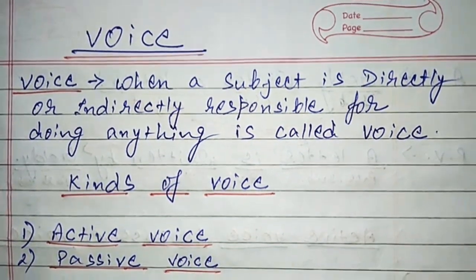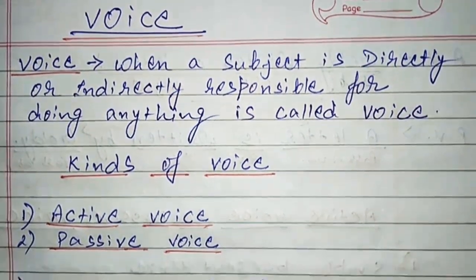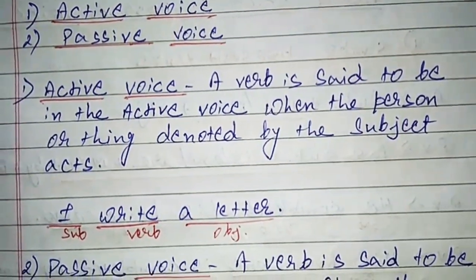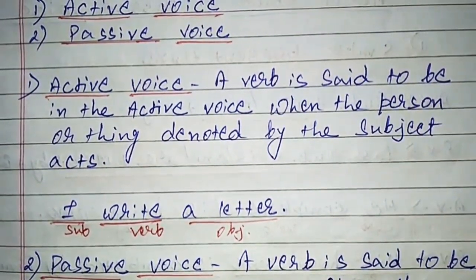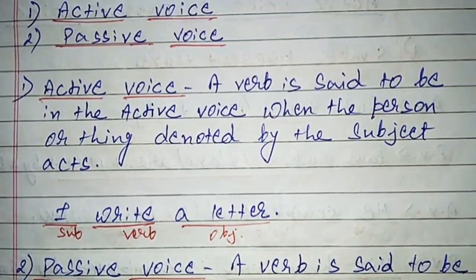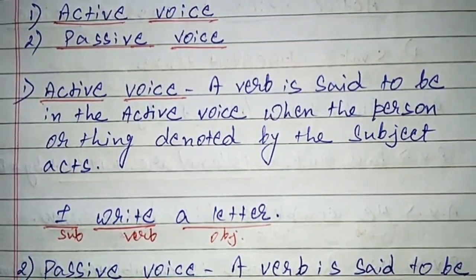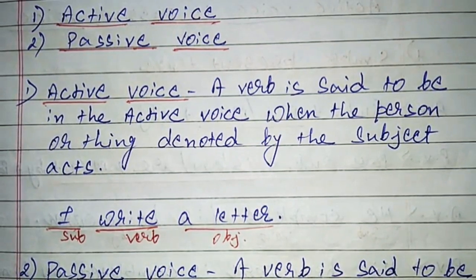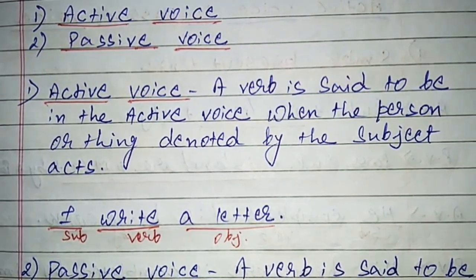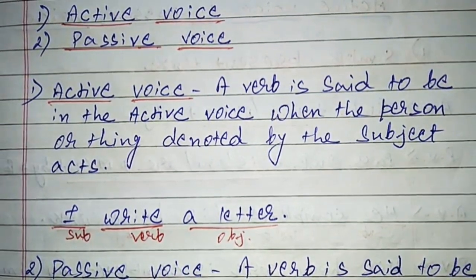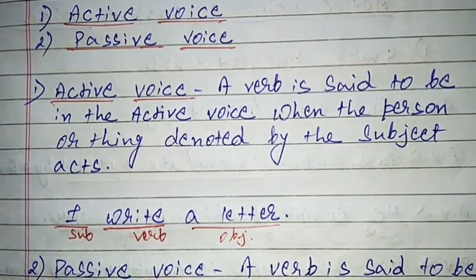Number 1, active voice, and number 2, passive voice. Now the definitions are given over here. Active voice: a verb is said to be in the active voice when the person or thing denoted by the subject acts. So a verb is said to be active when the subject, he or she or anything, is doing the action. An example is given over here.